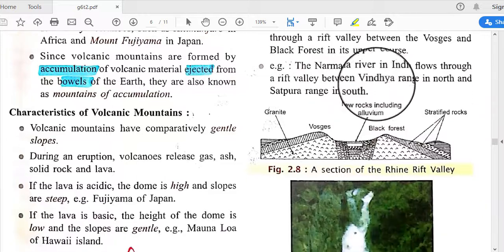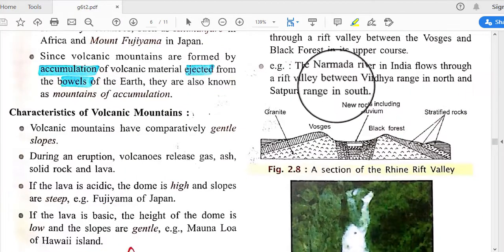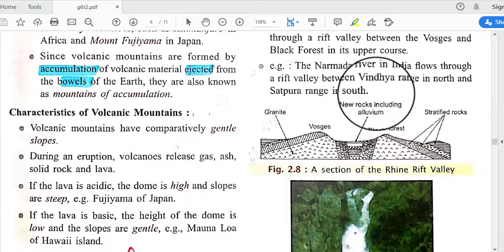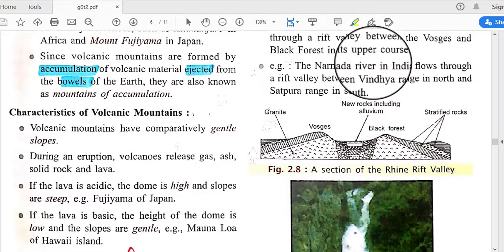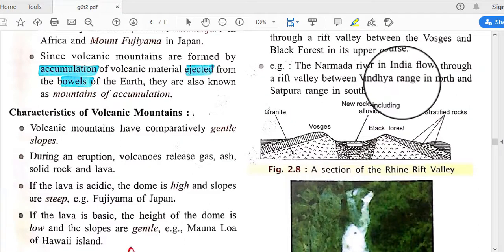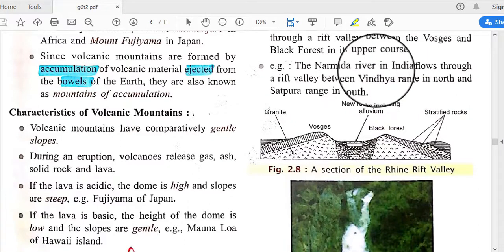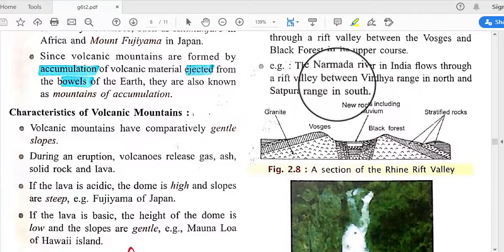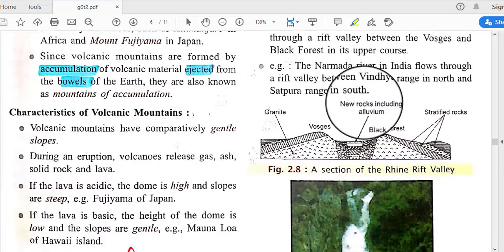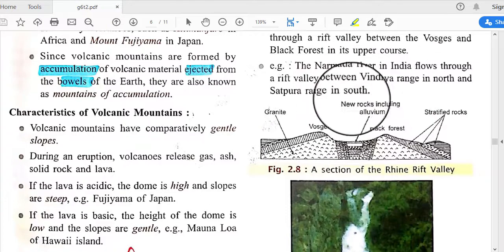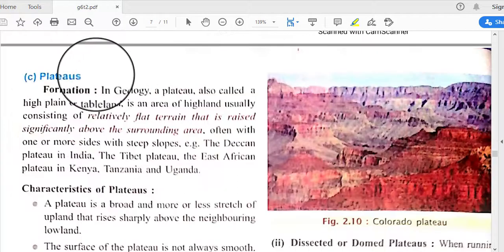And the Narmada river in India flows through a rift valley between the Vindhya range in the north and the Satpura range in the south. So we can see these kinds of rift valleys in our country also.